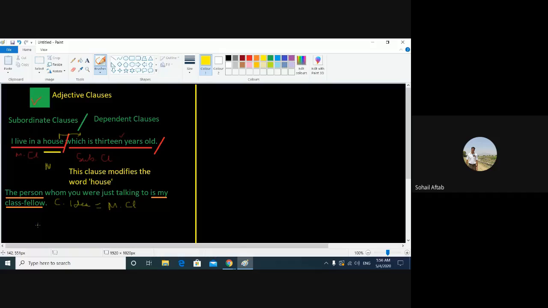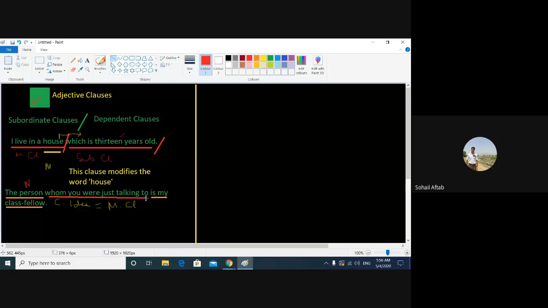But the person is a noun. Let me change the color for noun. The person is a noun. And the information given about the person in another sentence, which is not a complete sentence, that part is the adjective clause: whom you were just talking to.